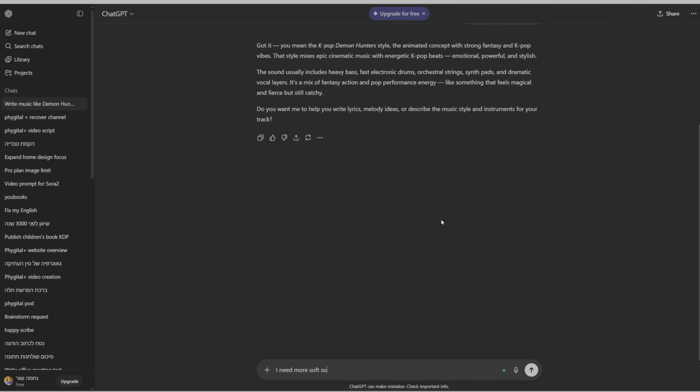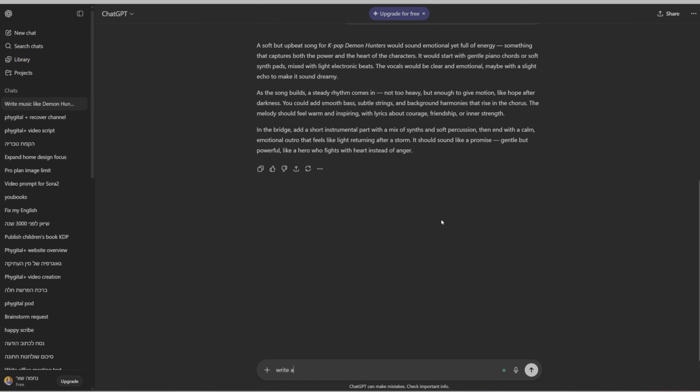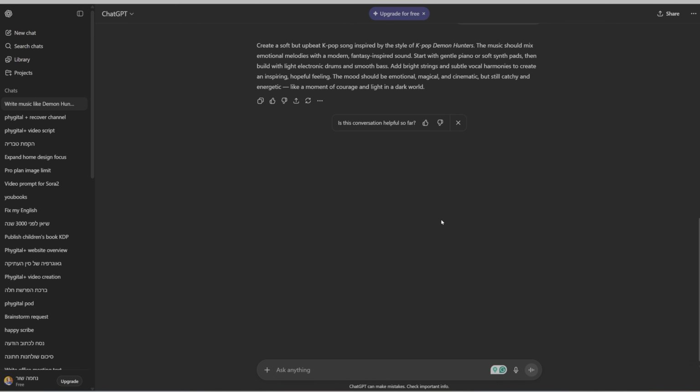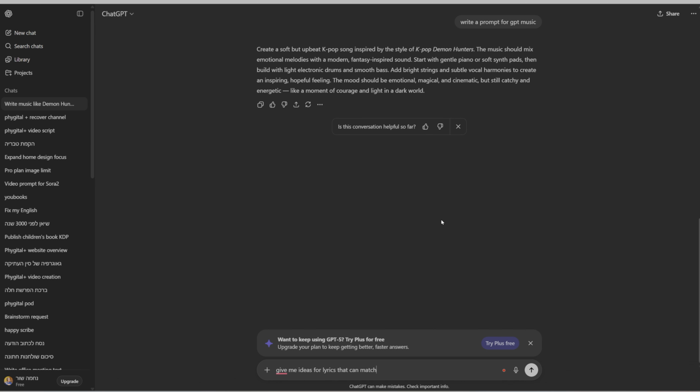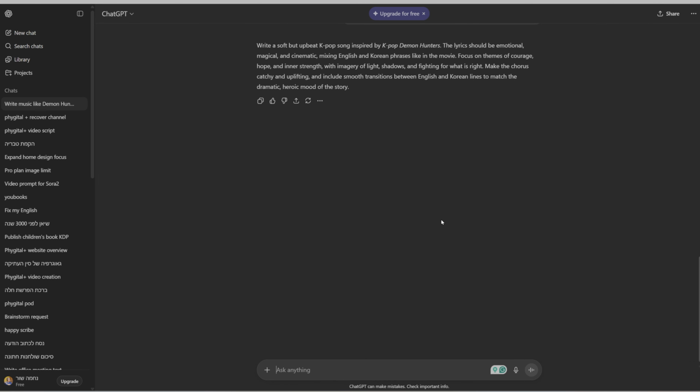When you create lyrics with the generation tool, you need to let it know exactly what you want. In some cases, it wrote the whole song in Korean, while in the movie, the Korean is just phrases here and there. Another thing I noticed is that it helps to include words like demons and hunters, because most of the songs in the movie include the word demons. I also asked it to add the rap part that Juno has in the song.